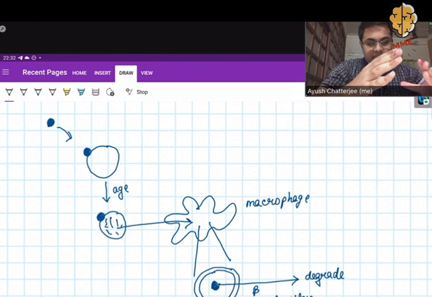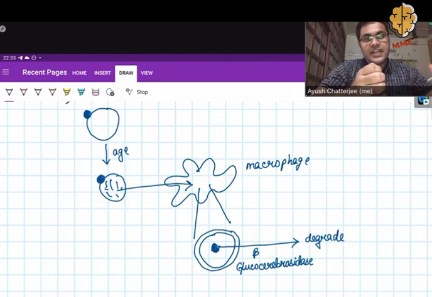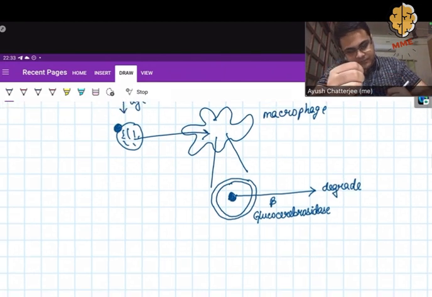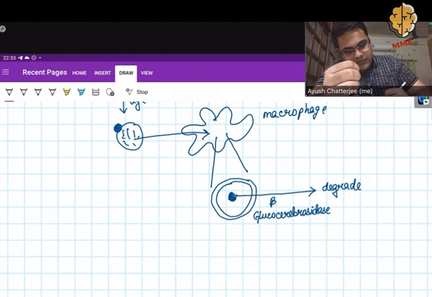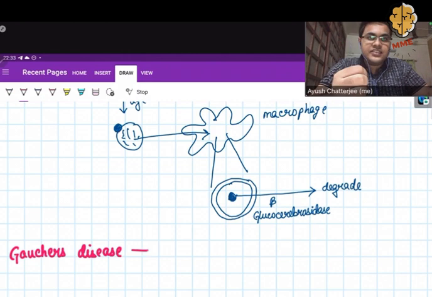Once glucocerebroside is synthesized, it gets attached to the membrane of normal cells. When the cells age, they are phagocytosed by the macrophages. Inside the macrophages, the lysosome takes up the glucocerebroside, which is then acted upon by beta glucocerebrosidase, and it is degraded. Now what happens in Gaucher's disease? The normal fate of glucocerebroside I have written in blue, and what happens in Gaucher's disease I will show in this color, that is pink.